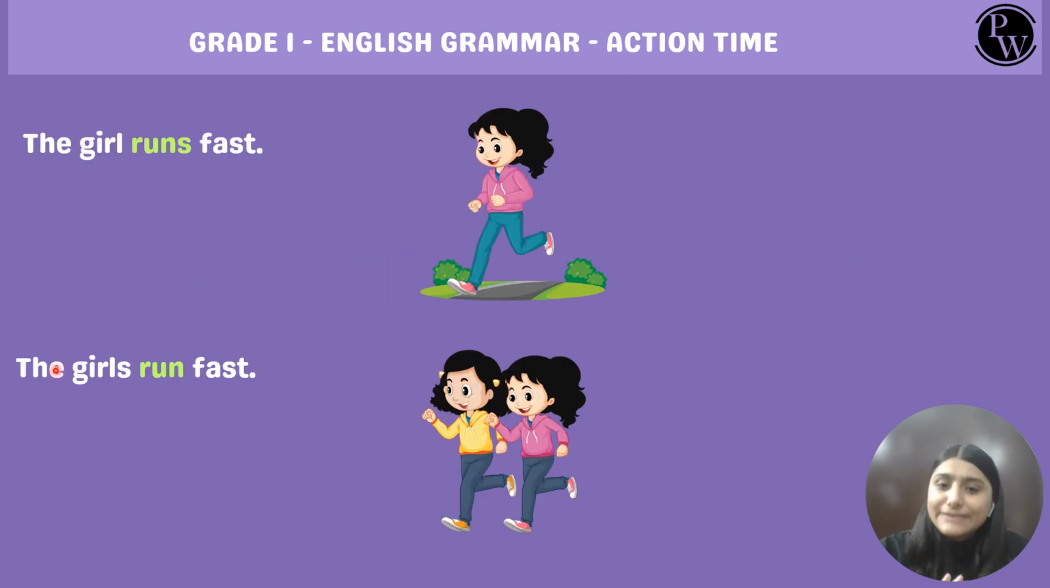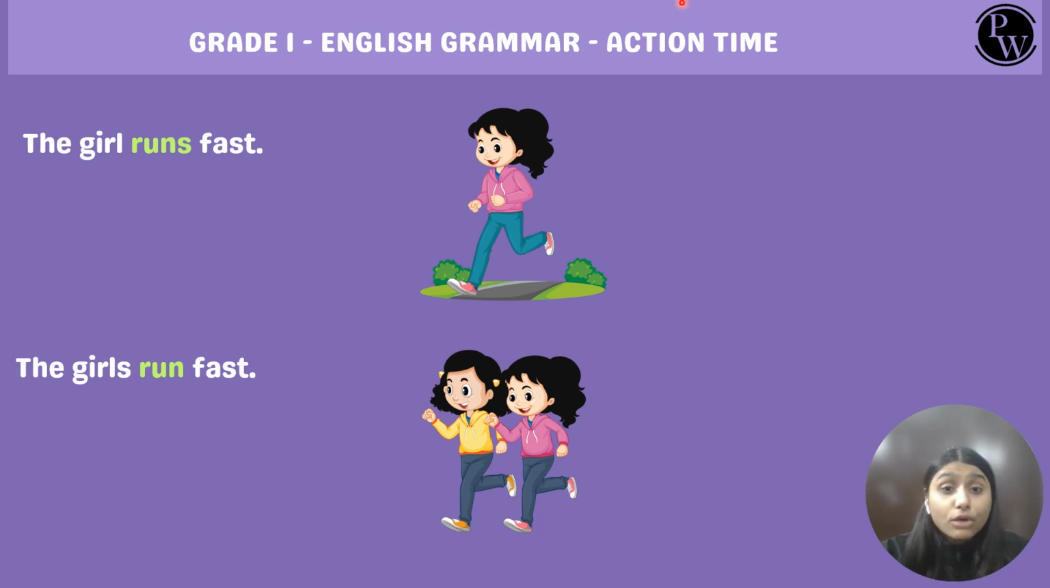Okay, now let's read the following sentences. The girl runs fast. The girls run fast. Did you notice that we used the action word runs with the girl, and run with the word girls? Why did we do that? We did that because when the subject is one person, animal or thing, we add s or es to the action word. Like here, we're talking about one single person. So we add s: runs fast.